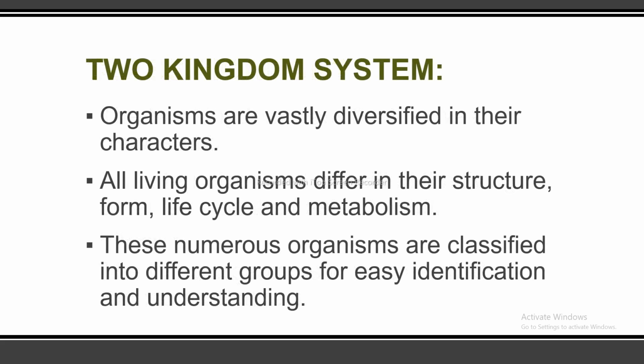This is further discussion about the two kingdom system. Organisms are vastly diversified in their characters. All living organisms differ in their stature, form, life cycle and metabolism, and these numerous organisms are classified into different groups for easy identification and understanding.